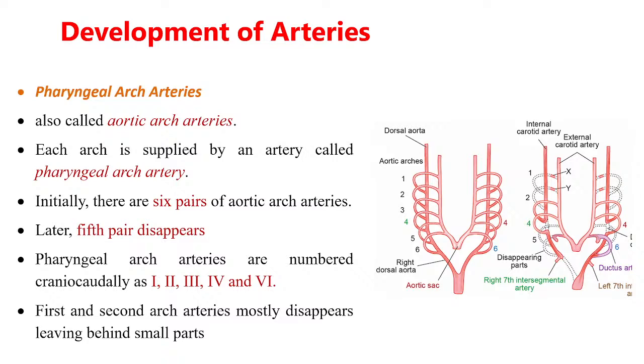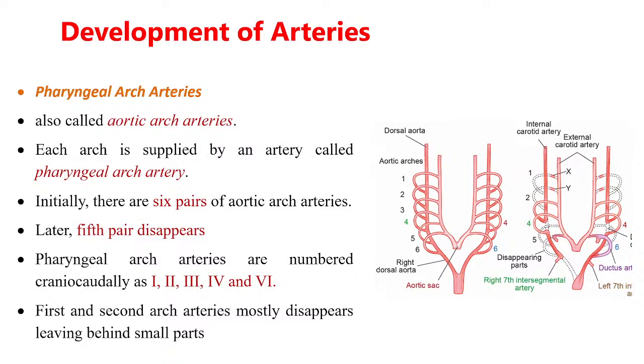Now come to the further development. For that, I have told you the concept of the pharyngeal arch artery, right? The artery which is present in the developing pharyngeal arch is the pharyngeal arch artery, and it connects the ventral aorta and dorsal aorta. Is it clear?